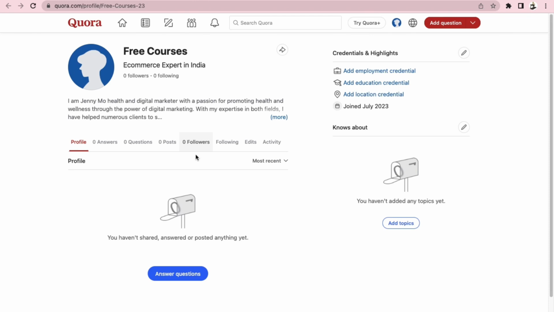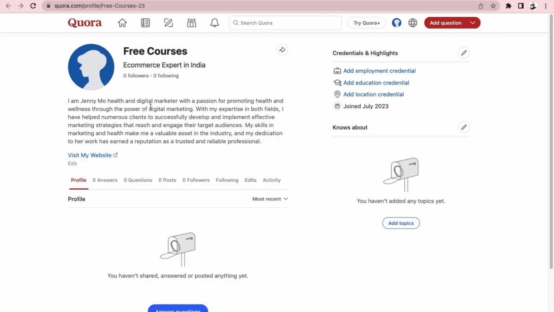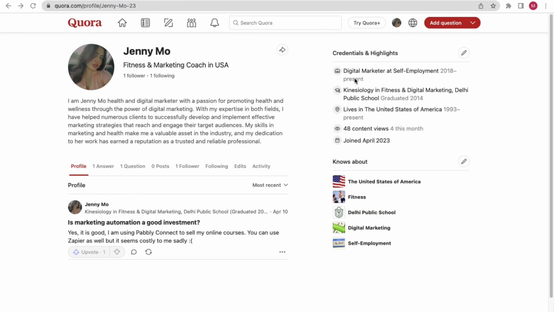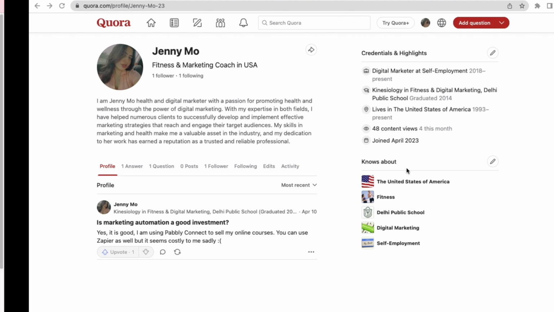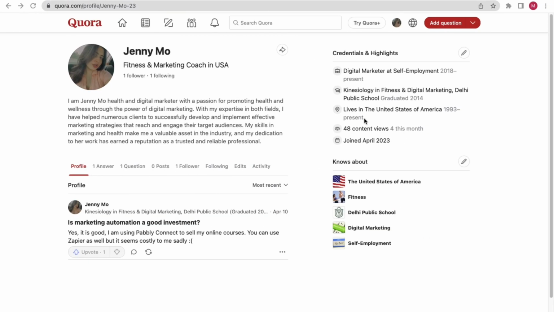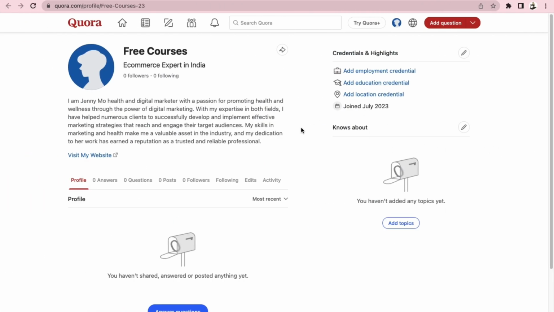Okay, so make sure that your name is not compulsory, but your subtitle and your description must be matched. For example, it's e-commerce, so e-commerce comes under digital marketing and all that stuff. So make sure you just do this properly, and from here you can add your credentials and highlight details like your employment credentials. It's not compulsory to put, but I suggest you guys put it over here. Like here we have done, you can see digital marketing, self-employment, all these details are given over here. Okay, so similarly this is how it is going to look like. So make sure you guys put it over here.